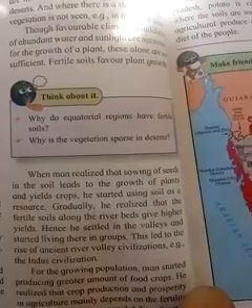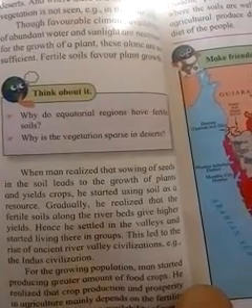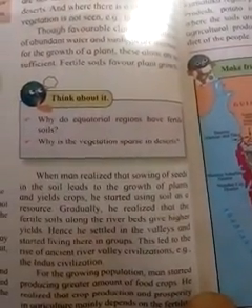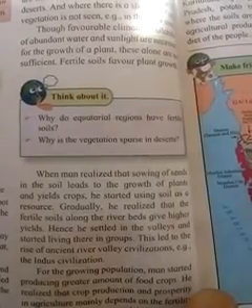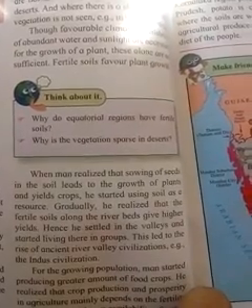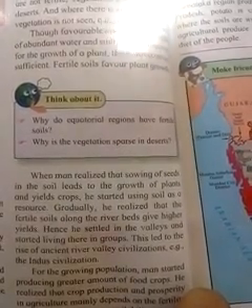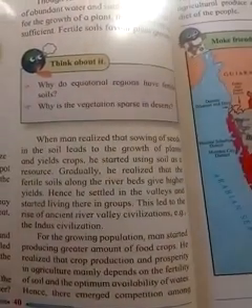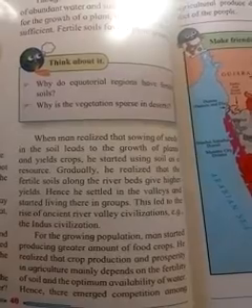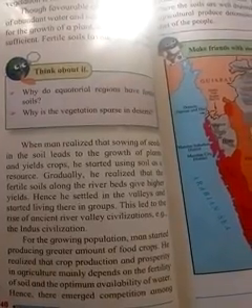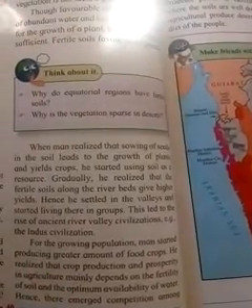That means at that time man understood the value of fertile soil along the river beds. The man who settled in the river beds led to the rise of ancient river valley civilizations, for example, the Indus civilization. With the growing population, man started producing a greater amount of food crops, since a growing population needs more food.